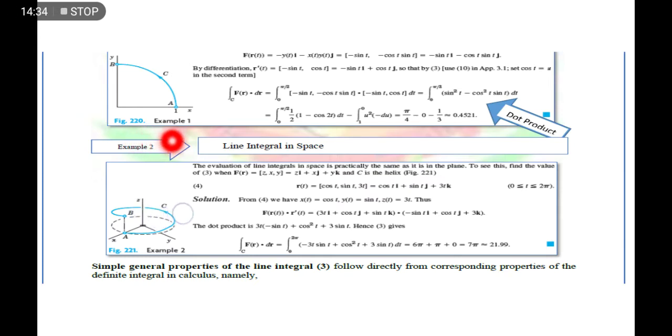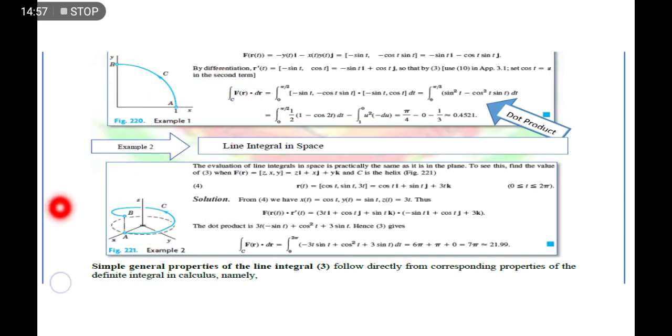In here, you have to integrate some function with respect to some curve in three-dimensional space. So yun yung kahirapan niya. But anyway, kung marunong ka mag-integral, no hardship to solve these kinds of problems.